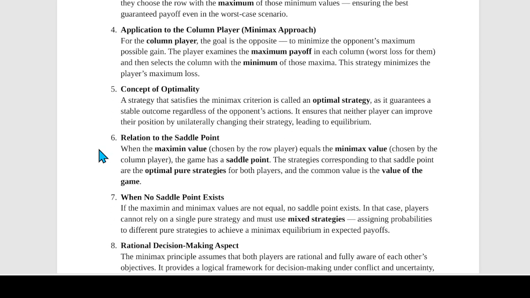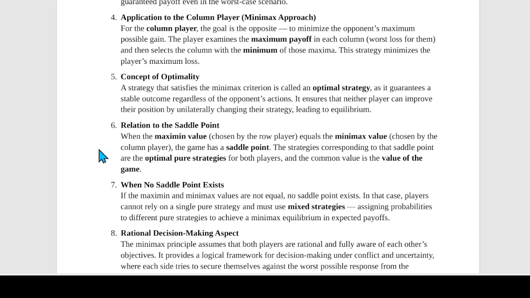Okay, and then we have the concept of optimal strategy. A strategy satisfying the minimax rule is optimal. Why? It has to be optimal because it protects the player from the worst case situation. ठीक है, क्योंकि वो worst case situation से player को बचा रहा है. And the opponent cannot make the player worse off without also hurting themselves. This leads to stability in decision making.